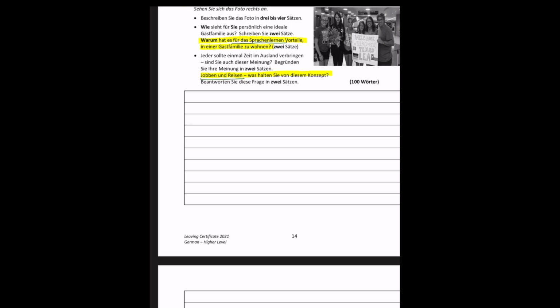If you just answered about traveling, Reisen bildet, or man kann Geld verdienen, if you're talking about the job, but you didn't connect, you didn't combine. So if you just talked about one aspect or another, but you didn't combine both of them in your answer, then there was a potential that you wouldn't get the content mark on this question, because you really weren't engaging with the specific question that was being asked.